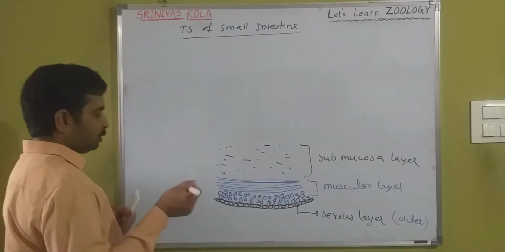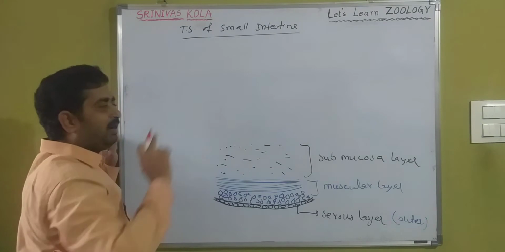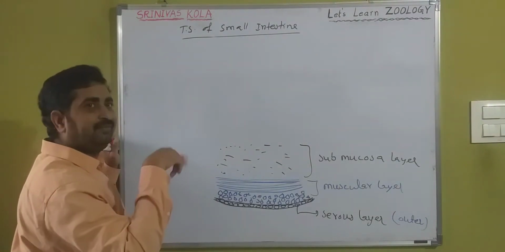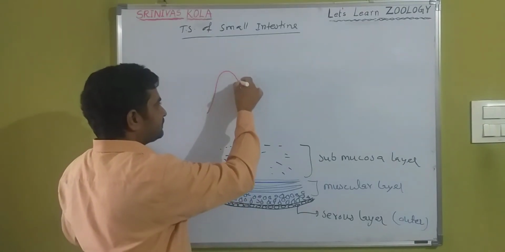So the innermost mucosal layer is lined by the epithelial layer and has finger-like projections, like this.